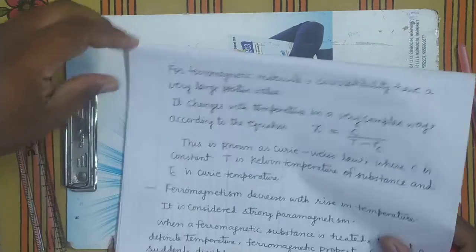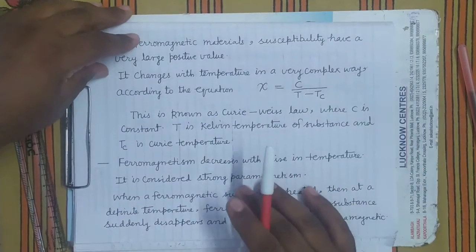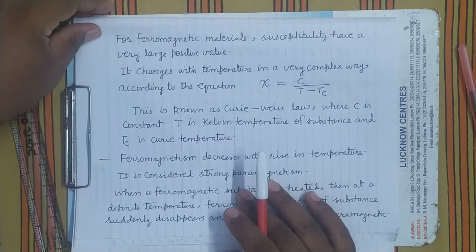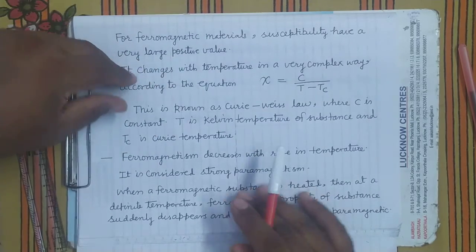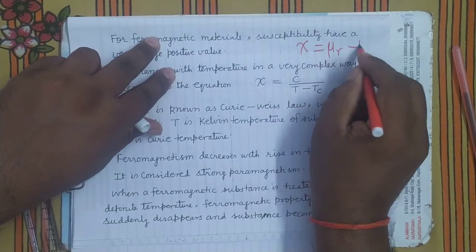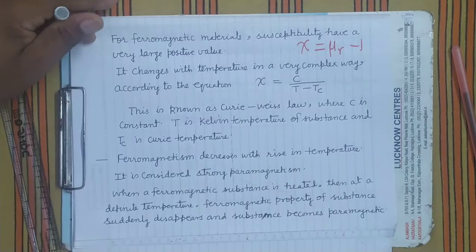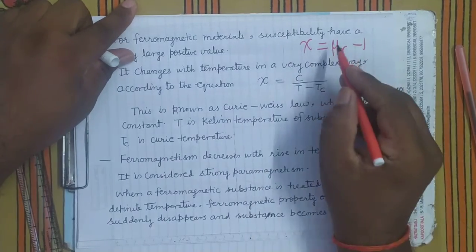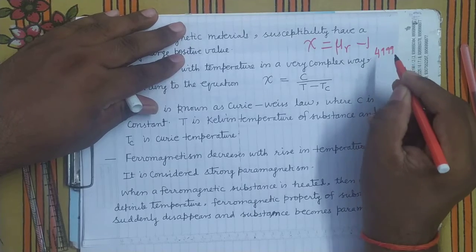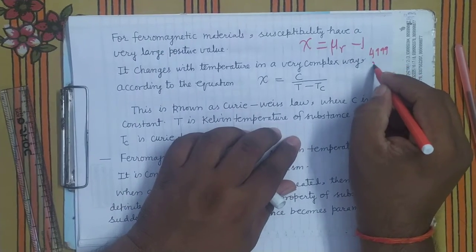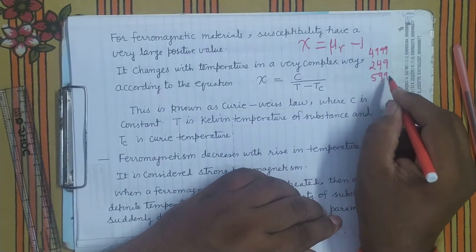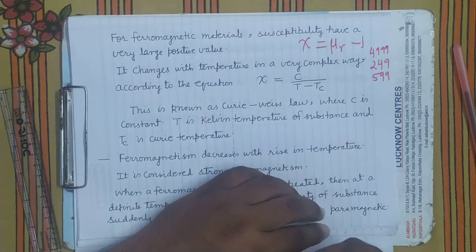As you know, ferromagnetic substances have a very high value of mu r, and so a very high value of chi, because chi equals mu r minus 1. So if mu r is very high, then chi will also be very high. For example, iron, it will be 4999. For cobalt it will be 249. For nickel it will be 599. These are the values of chi.